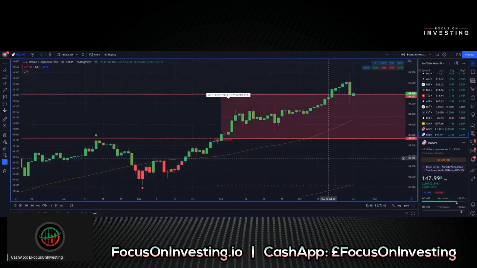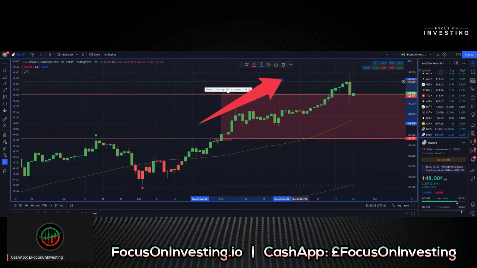Our next currency pair is the US dollar against the Japanese yen, ticker symbol USDJPY. Current price is 147.99, and we're currently up 0.24% for the day. Current trend filter is green, and we're currently down minus 2.592% off of our high. And again, we've been seeing quite a good bit of growth within this chart. We can see quite a strong green trend all the way since the 18th of August 2022.